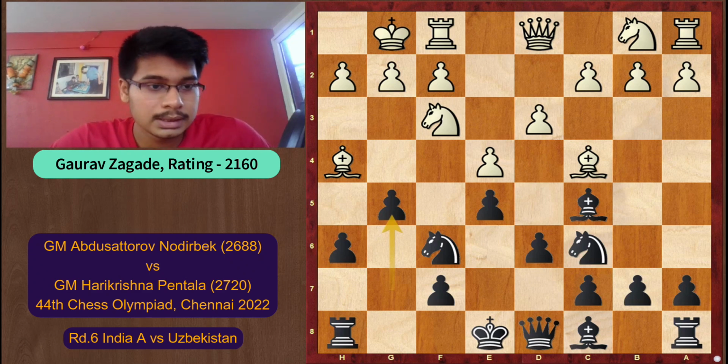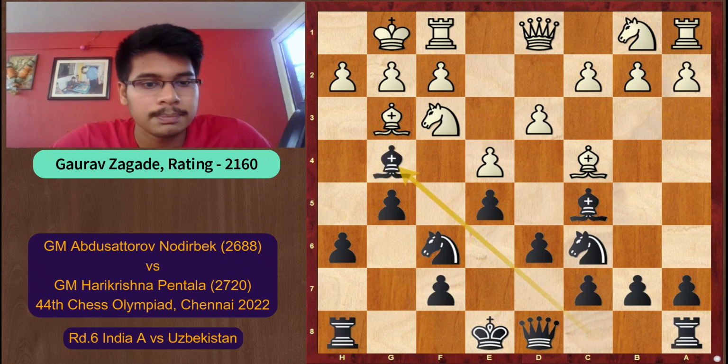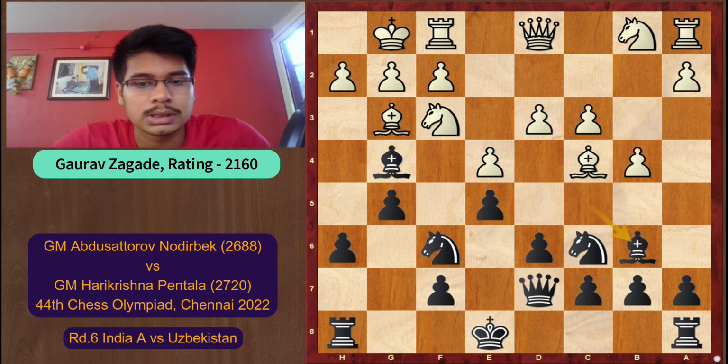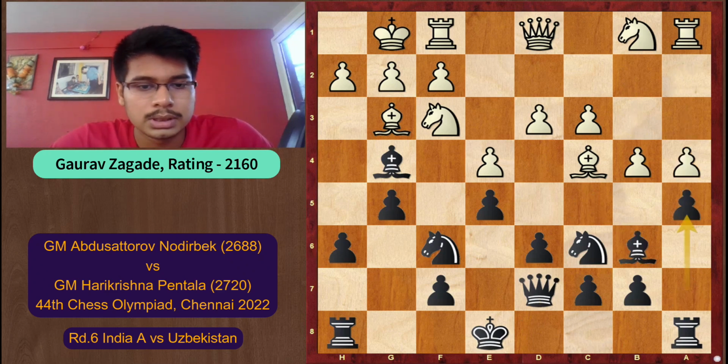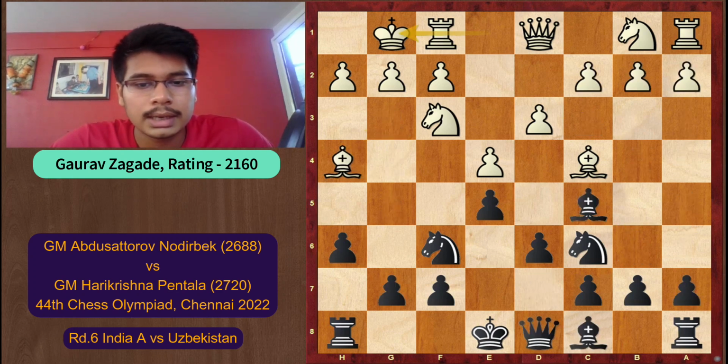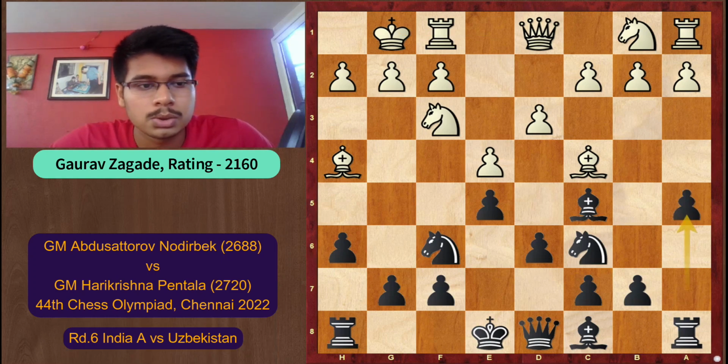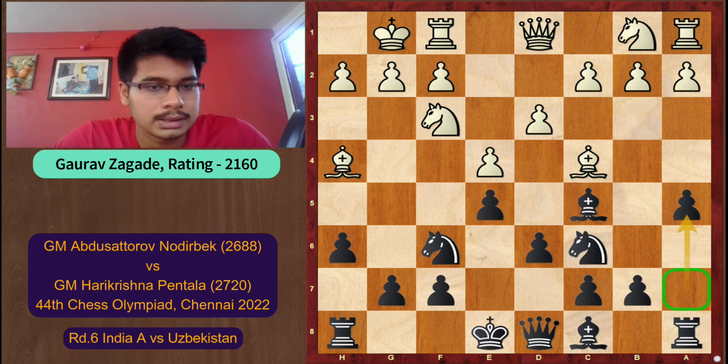So let's see this line first, g5, and the line runs like white has to play bishop g3, bishop g4, then white plays c3, queen d7, and white starts launching some attack on the queen side. So this is how the line goes, and it is a very famous line. In the game, Harikrishna played the move a5 first. So he made a square for his bishop, and also he is preventing white's b4 ideas later on.